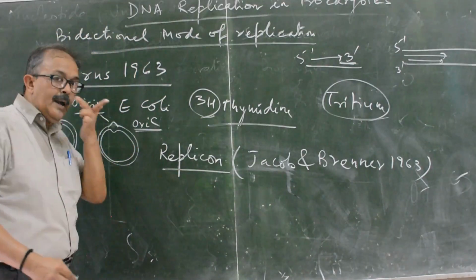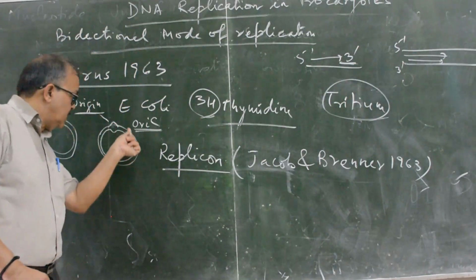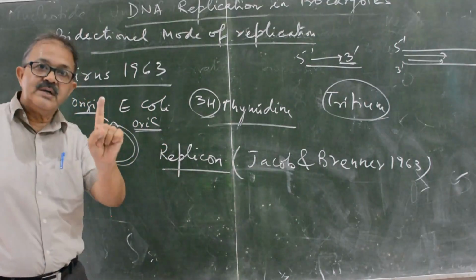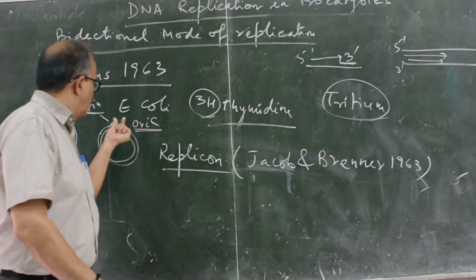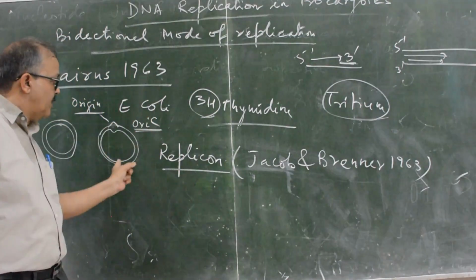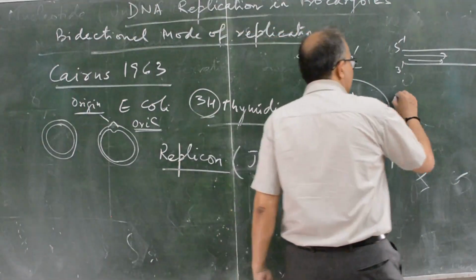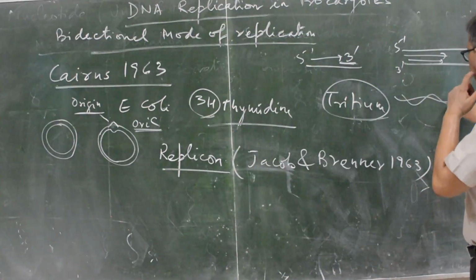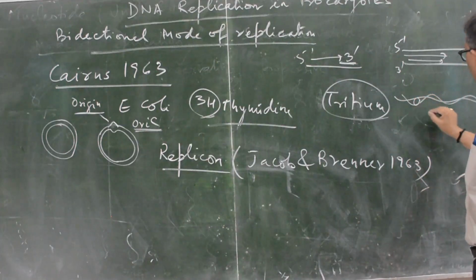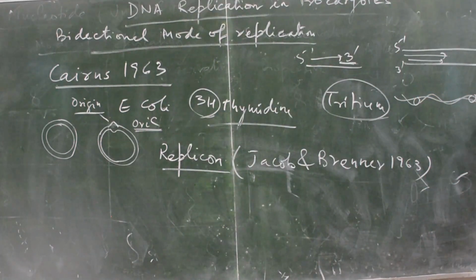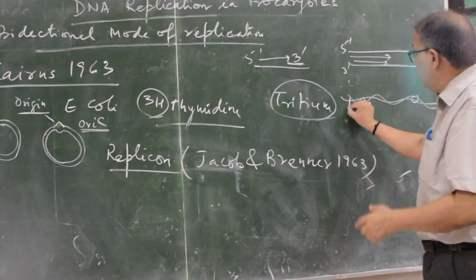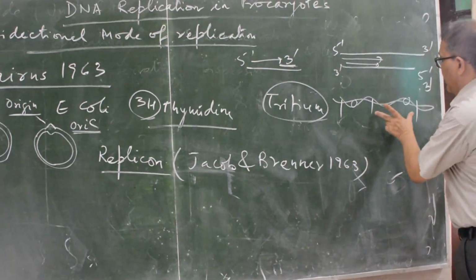In Escherichia coli, the total chromosome is replicated once and it has one origin point, one replicon. In our human cells, there are thousands of origin points. This is one replicon, this is the second replicon.